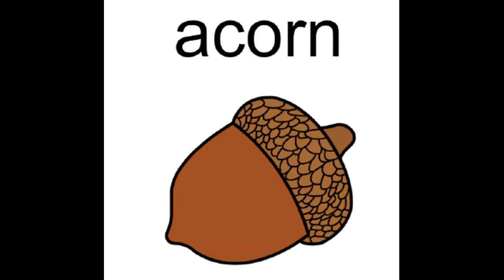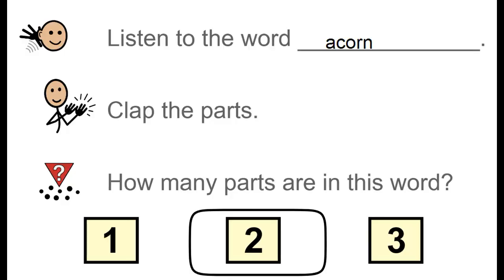Acorn. Listen to the word acorn. Clap the parts. A. Corn. How many parts are in this word? 2. A. Corn. Clap it again. A. Corn.